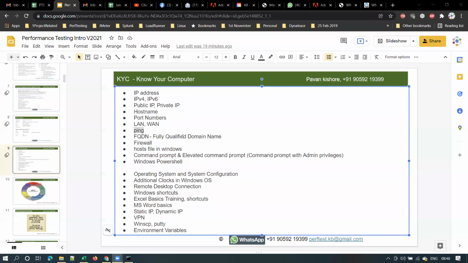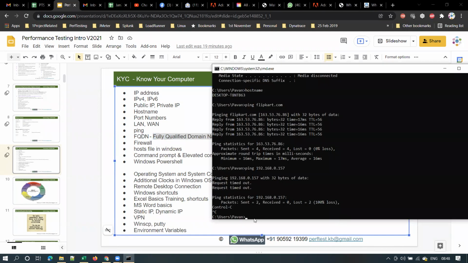Let me write. The next thing everyone should know is FQDN. FQDN stands for fully qualified domain name, right? This will be useful when you are working in an organization. Many a time we come across this FQDN. We need to know what is the FQDN of our machine. Fully qualified domain name is basically your machine name. So let's say, for example, this is the host name, right?